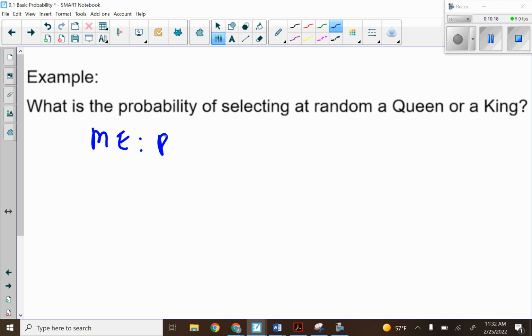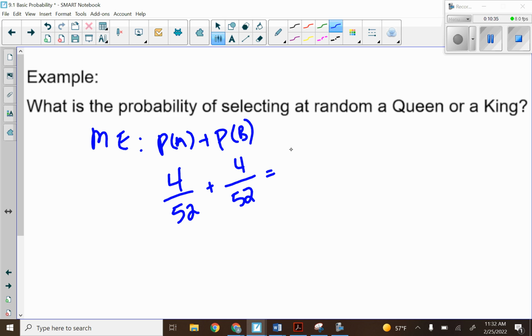So that is P of A plus P of B, which is 4 out of 52 plus 4 out of 52, which equals 8 out of 52, which reduces to 2 out of 13.